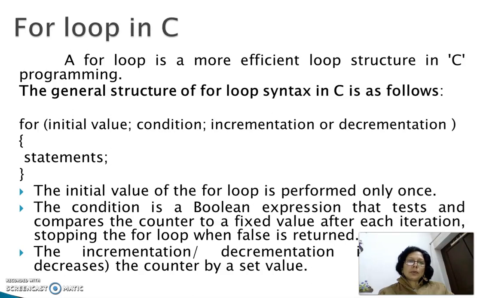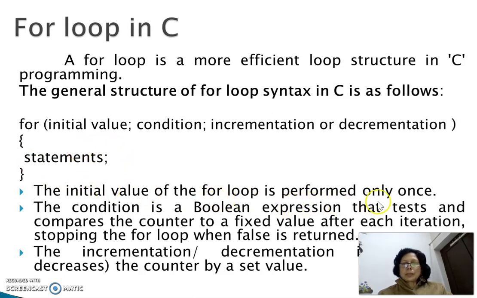Next loop is the for loop. The for loop is a more efficient loop structure in C programming. The general structure of a for loop is this: for, and here is the initial value, here is the condition, and then incrementation or decrementation. Opening braces start, and here are the statements for the for loop.